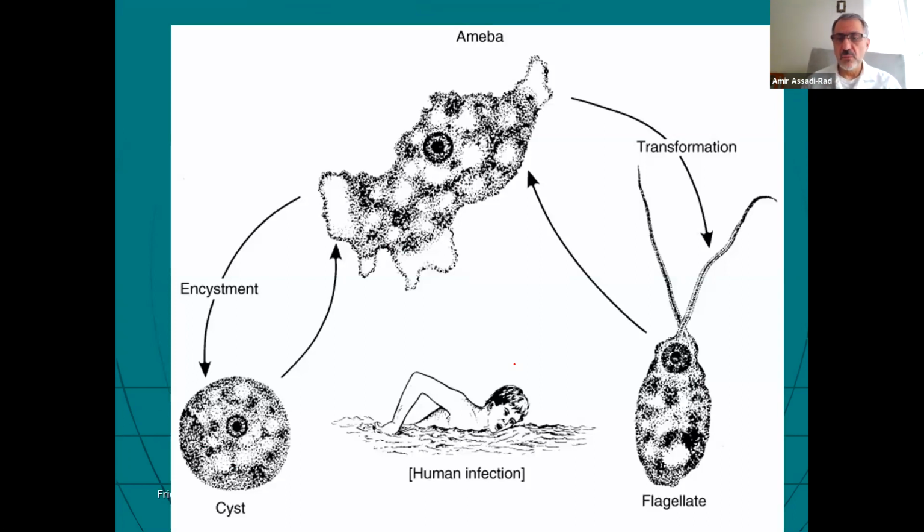When we go swimming in a body of water that is infected, what happens? We ingest the cyst stage of this organism, and then the cyst can go to our brain and become an amoeba. And then, of course, in the water, it can go between the amoeba and the flagellated organism. But when we go again in a river or lake or pond that is infested with this amoeba, we ingest it, it goes through our nose, and then voila, we come down with it.